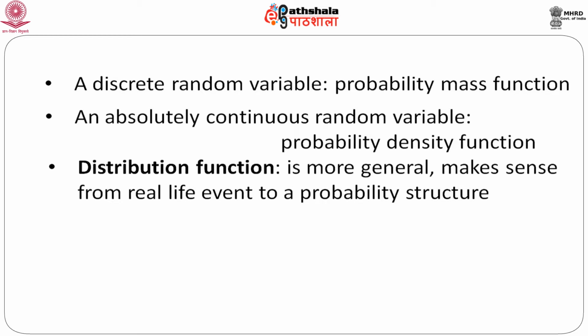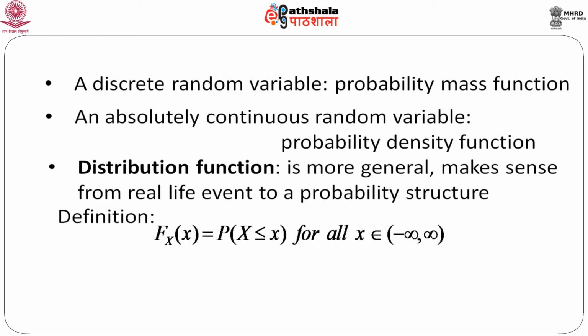This is a more general thing in the area of probability theory that really makes sense from a real life event to a probability structure. So, through a distribution function, we can think of the probability of a particular event which is explained in terms of a random variable, be it continuous, be it discrete. The definition of the distribution function of a random variable we can define as capital F of small x, which is nothing but the probability that capital X is less than or equal to small x. This should be defined for every x belonging to minus infinity to infinity.